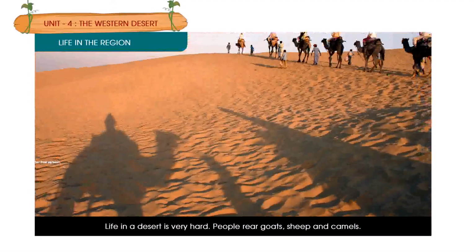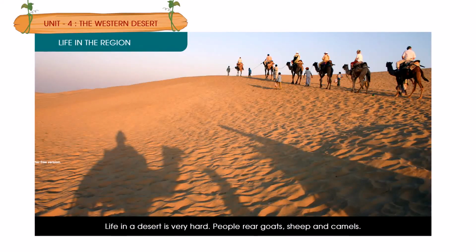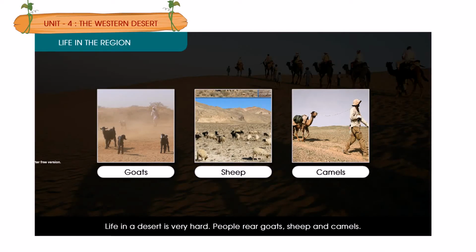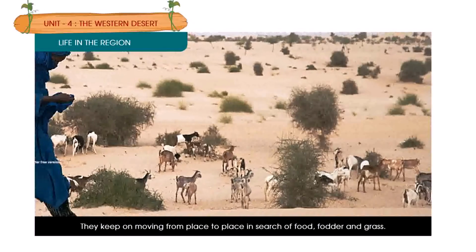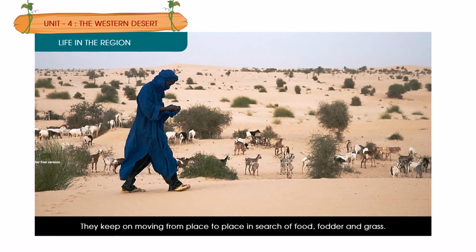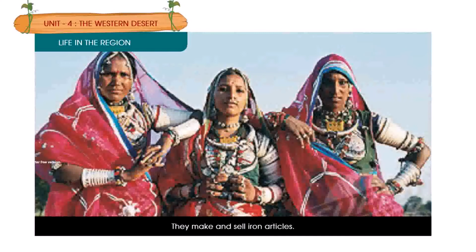Life in the region. Life in a desert is very hard. People rear goats, sheep, and camels. They keep on moving from place to place in search of food, fodder, and grass. The people are called banjaras.